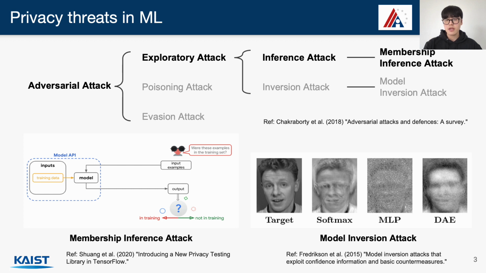It is an attack that guesses whether specific data is used for model training through the output value of the victim model, and is also used to test the privacy of the models in privacy-preserving ML tools like TensorFlow Privacy. Other attacks include the inversion attack, which reconstructs the input data using the model and the output.